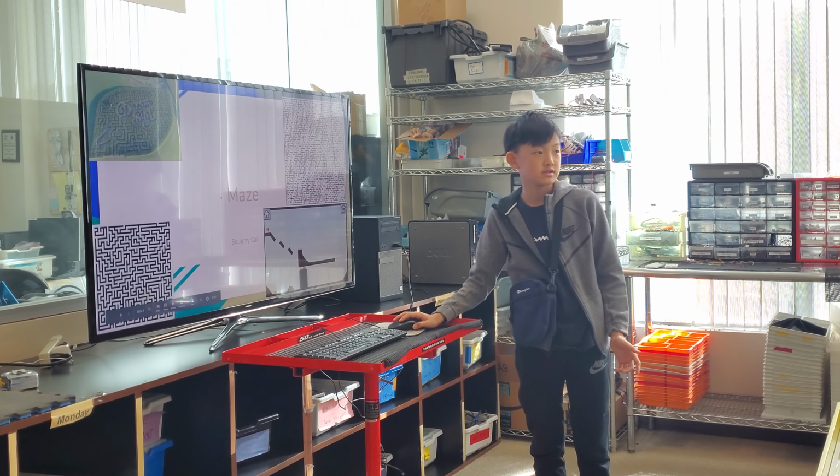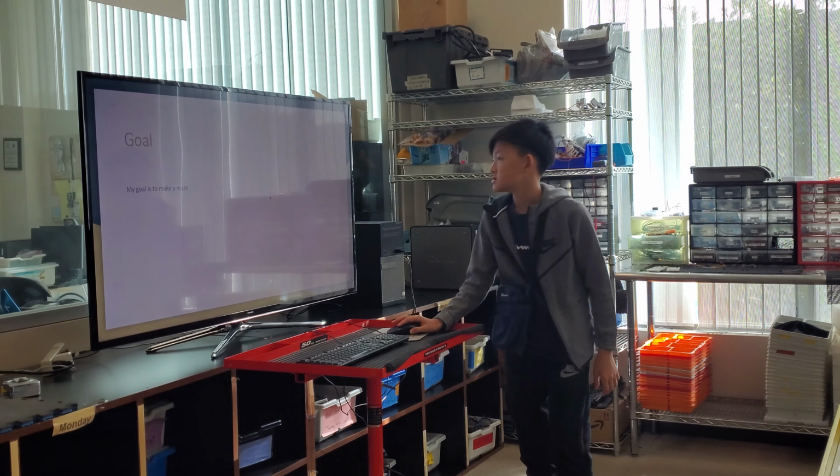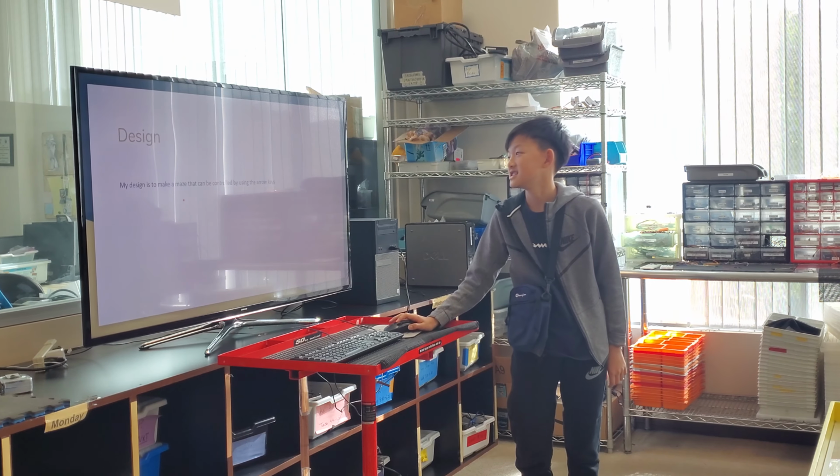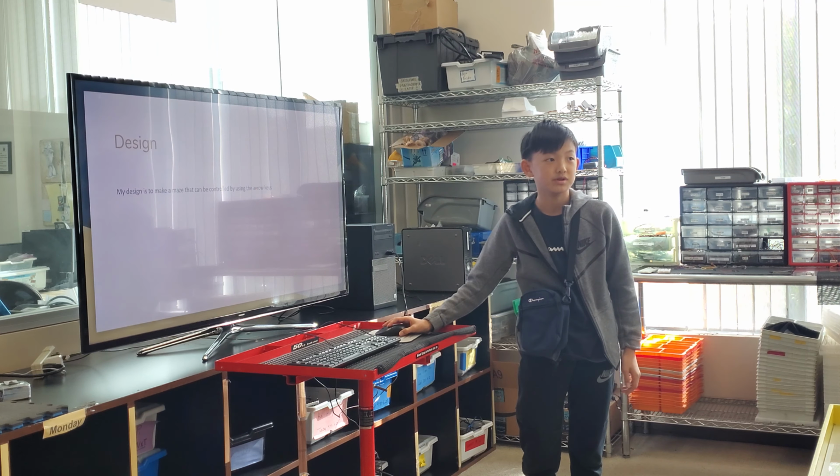I'm Jake Kai. The project I'm doing is maze. My goal is to make a maze. My design is to make a maze that could be controlled by using the arrow keys.